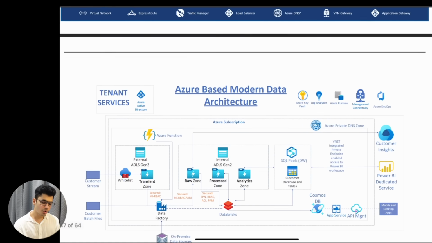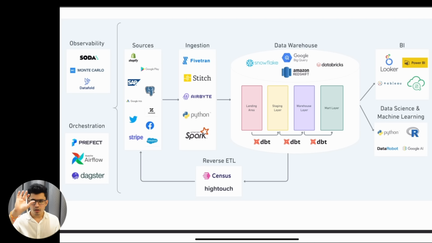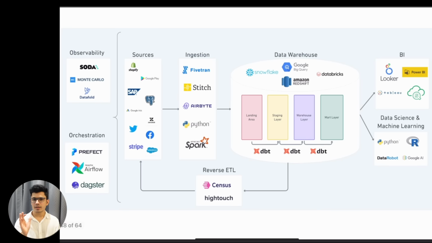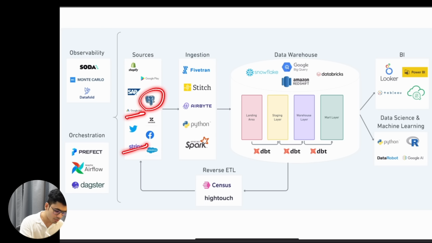So instead of you doing the ETL, remove the ETL. Directly load the data into my product, and I will transform it for you as per your requirement, so that you save time on the ETL and directly start querying the data. This is what the modern company says. They all have different requirements, so they directly give you integration between your different sources. As you can see here, the data is coming from sources like Stripe, Google, PostgreSQL, and Google Play. They say they have integration with all of these different sources.